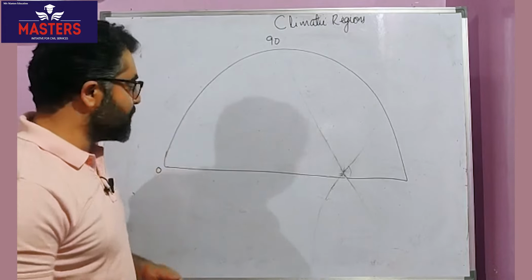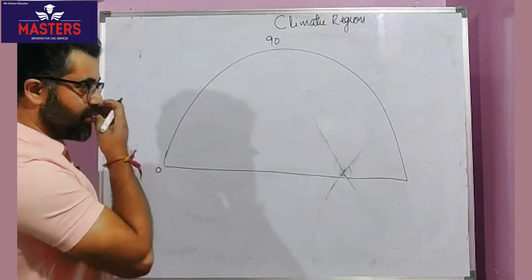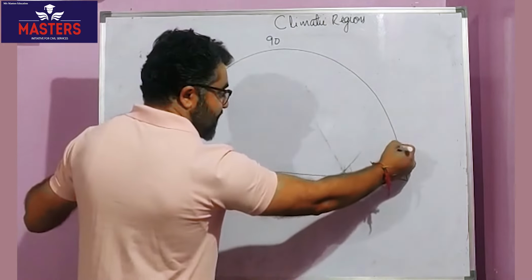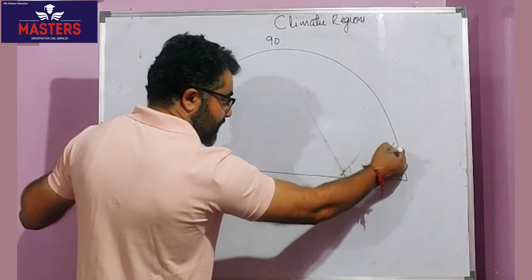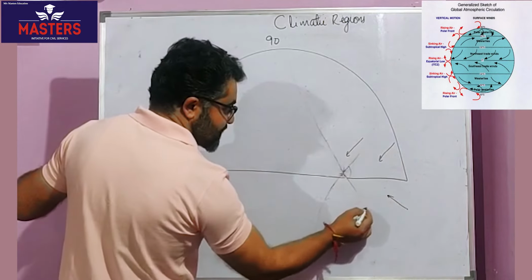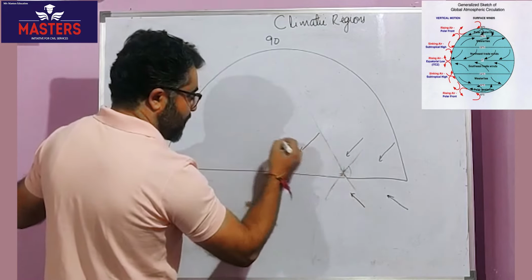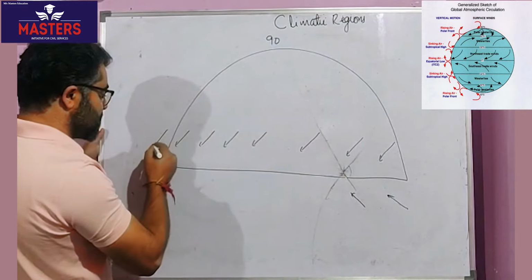These two things are very important. For those who are not clear with that, just a brief introduction of the winds. In the lower latitudes between 30 to 0, the direction of the wind is northeast or southeast.